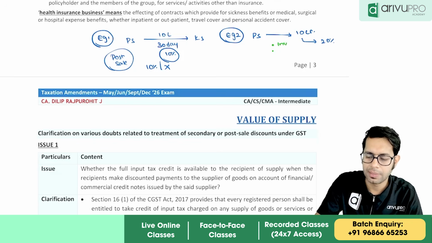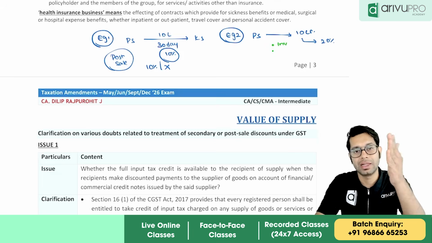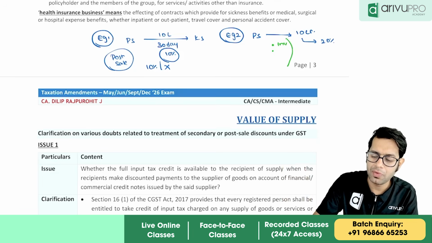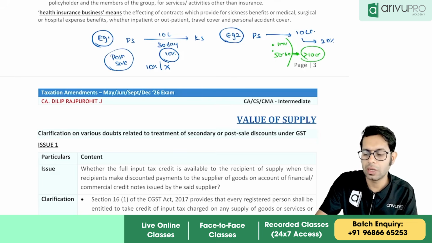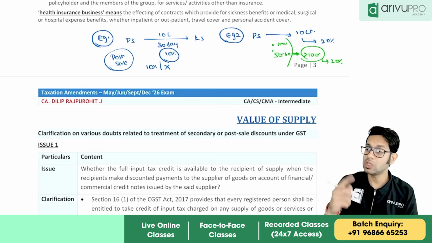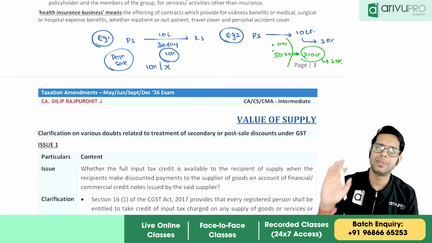I may give some hundreds of invoices to her. Invoice number 1 will be for 5 lakh, 10 lakh, 20 lakh, 30 lakh, 40 lakh, 2 lakhs, etc. So I may give around 50-60 invoices to her in a year. Against all these 50-60 invoices, if the total purchases are more than 10 crores, then only she will get a discount of 20%. Now this is also a post sale discount, wherein the discount will be given to Karina after the sale has been made.